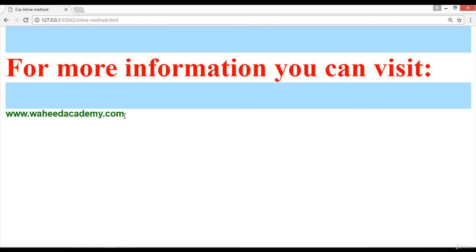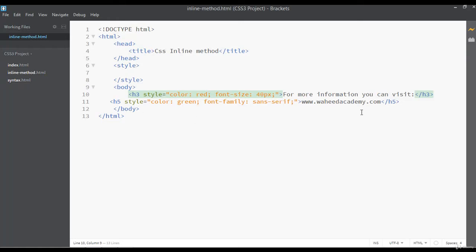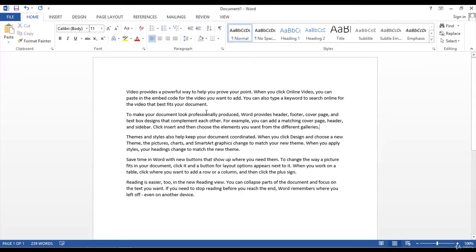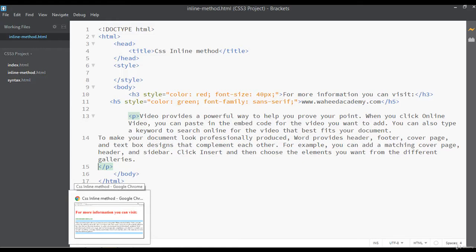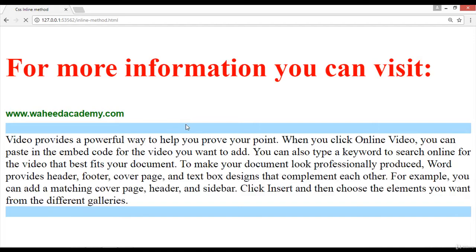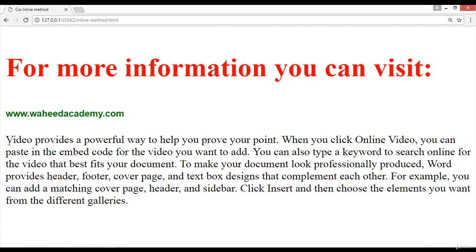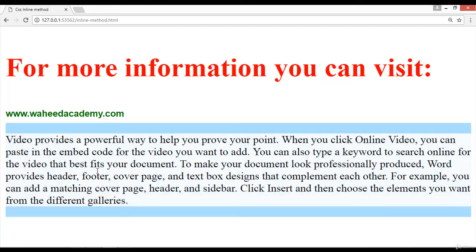So friends, this means that we can use CSS inline. This is the inline method that we are working on. For example, let me open the p tag here and copy some text from MS Word, some dummy text. You can paste this inside this paragraph. You can save by pressing Ctrl+S if you are using Windows and Command+S if you are using Mac. Now you can see we have a paragraph here without any formatting.